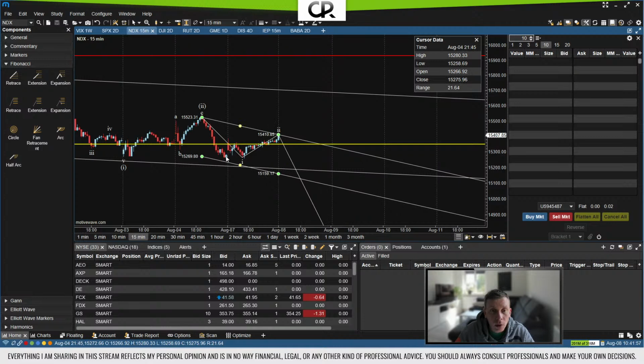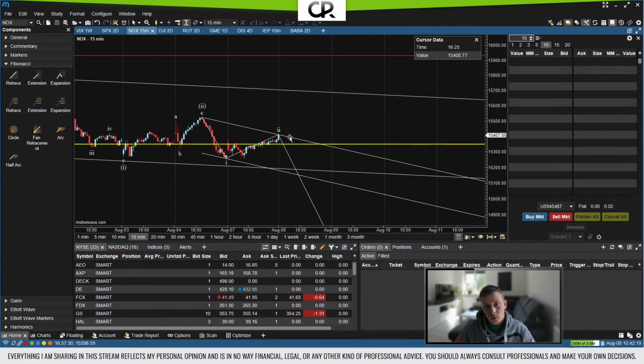What's the low here? That low here is 15,258 something, and that low here is 263, and that low here 258.92, 258.69. So that here actually belongs here, which makes this a clearer corrective pattern. And then that parallel actually goes here. Now, that base channel could still change if this moves further. If it moves higher than what we had here, then it would invalidate this wave 2 and so on.